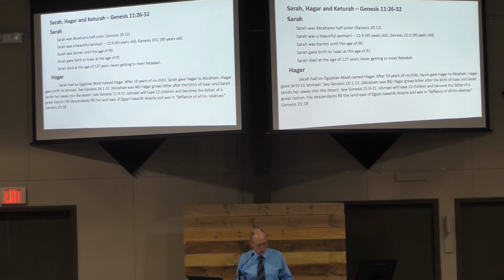So as the angel is talking to Hagar, if you look at verse 10, moreover, the angel of the Lord said to her, I will greatly multiply your descendants so that they will be too many to count. So the same promise that God gave to Isaac, he is going to fulfill in Ishmael as well. The angel of the Lord said further, behold, you are with child. You will bear a son, and you will name him Ishmael, because the Lord has given heed to your affliction.